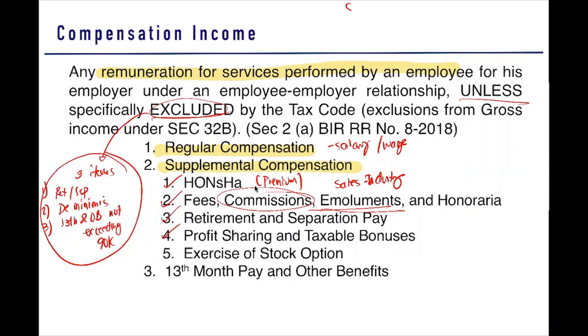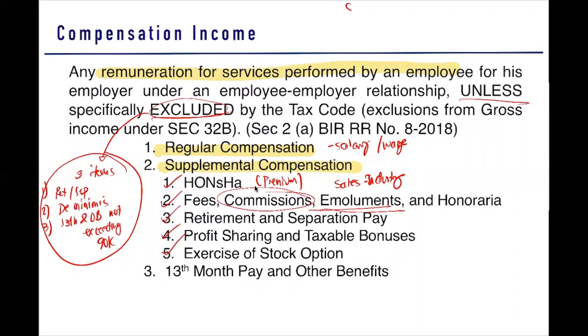Next, we have your exercise of stock option. I don't know if you have ever heard of a company that provided stock option plans to its employees. It's a new company actually. After 3 years, they boomed. As a result of that, what they did was give stock options to their employees.